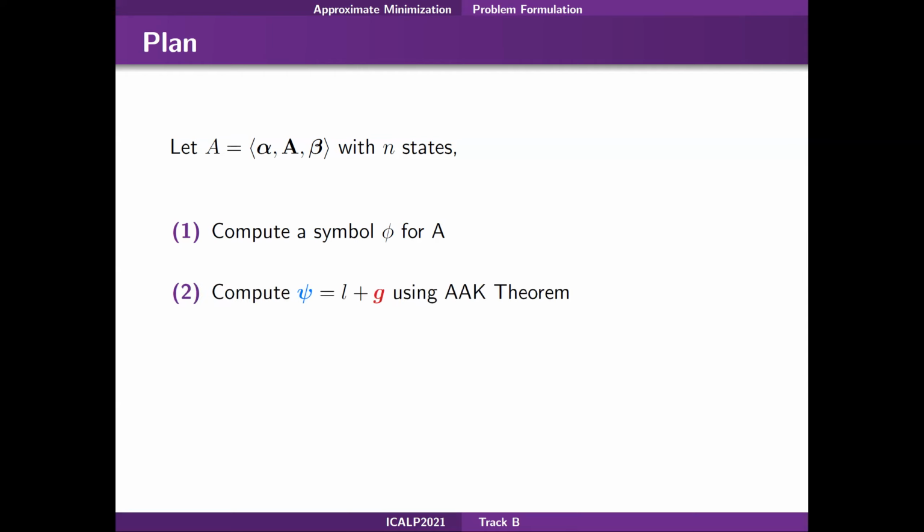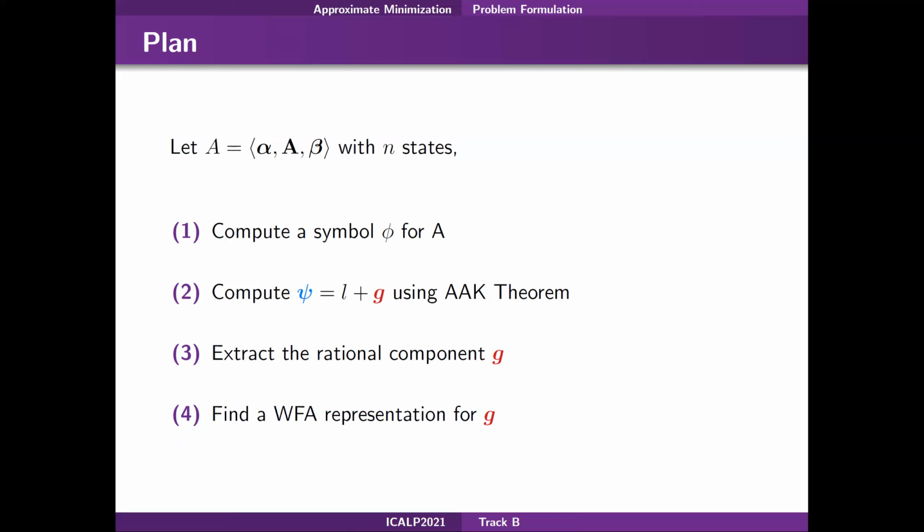Second, we are going to use the symbol formulation of the AAK theorem to find psi, where we recall that psi can be written as L plus G. Third, we need to extract the rational component G. Finally, we will find a WFA representation of G, meaning the WFA having Hankel matrix corresponding to the symbol G.